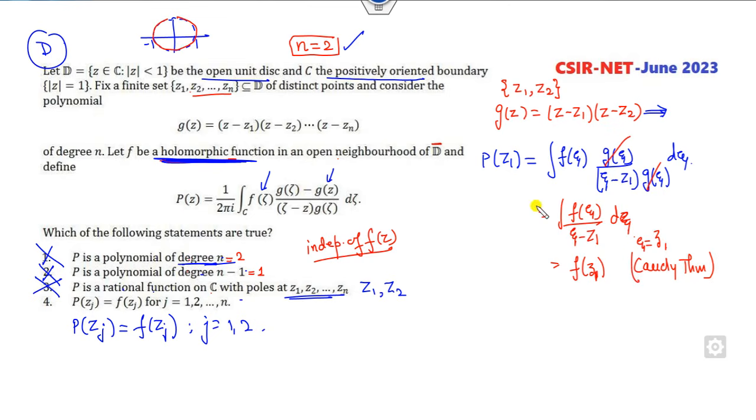Fine. So P of Z1 is my F of Z1. The first property is satisfied. Now similarly, if I take Z2, again G of Z2 is 0. Here will be my Z2. This is my Z2, then it is my Z2. So the right answer is my D is my correct option.